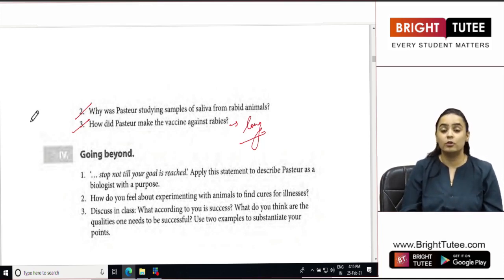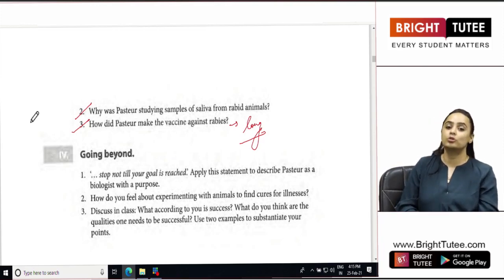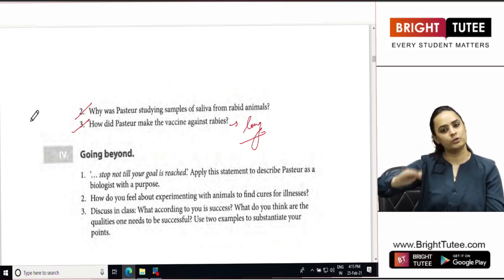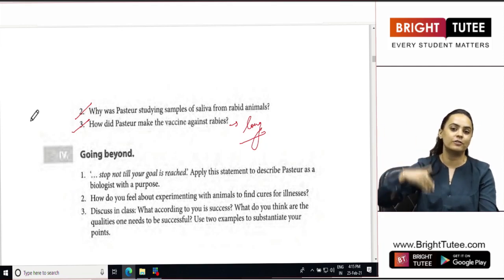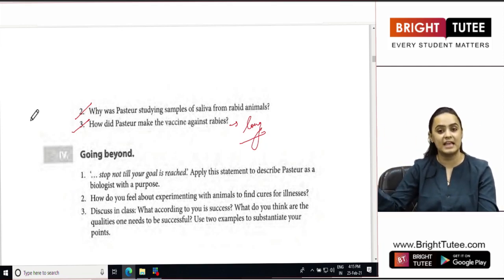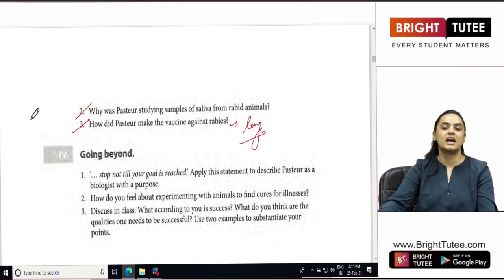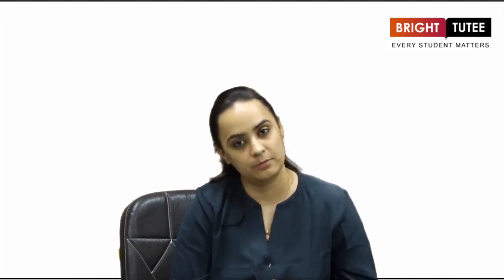Then what did he do in order to find out the time period the rabies germ took to take effect? So he injected a 1-day-old, 2-day-old, 3-day-old infected medulla into the other animal, and he saw that gradually the effect of it worsened, and by the 14th day the rabies germ was totally harmless. So this is how he was able to find a vaccine, a cure for rabies, something that we all are grateful and thankful to him for.